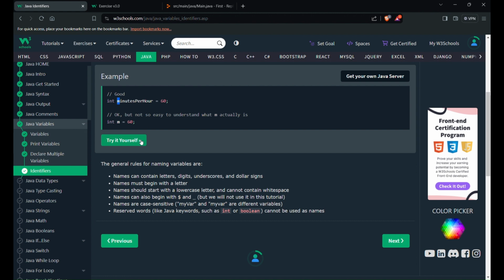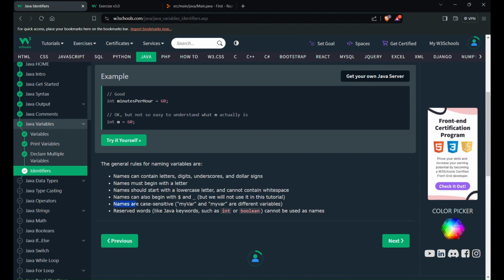If you remember, in the first chapter we saw that while creating a class name, it should always start with an uppercase letter. But here, a variable must always start with a lowercase letter. That is given here, and names can also begin with a dollar sign and underscore. We can start a variable with a dollar sign or underscore, but we will not use it in this tutorial.